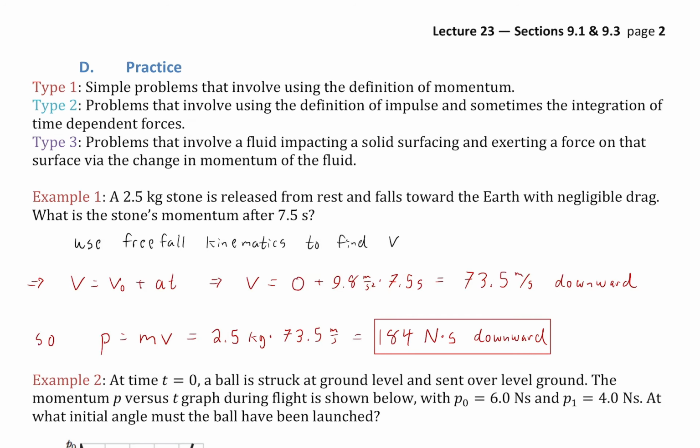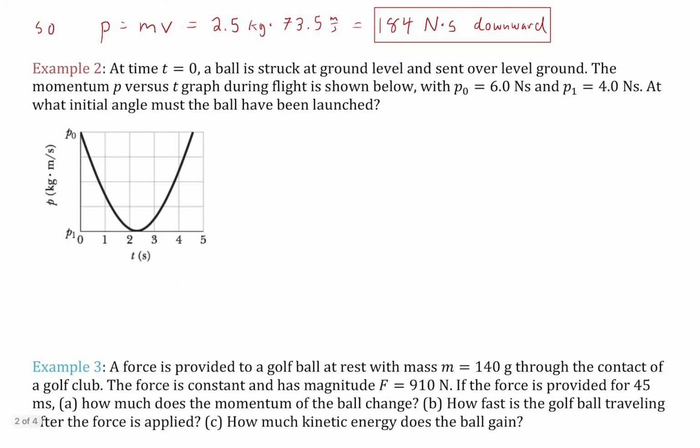Okay, straightforward. Let's do another one, which is easy once you see what it's asking, but this is sometimes a tricky question to interpret. So at time t equals 0, a ball is struck at ground level and sent over level ground. So this is projectile motion, the type where it's level ground projectile motion. You end at the height you started at. So the momentum p versus t graph during flight is shown.